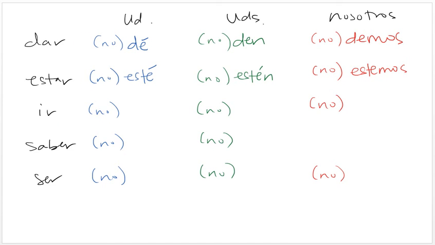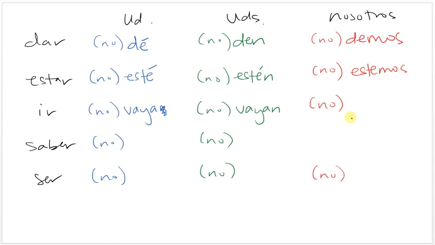For ir, remember this one's super weird and irregular. You just have to memorize it. In the negative tú command, remember it was vayas. So in the usted command, not vayas, just regular. So vaya or no vaya. For ustedes, vayan or no vayan.